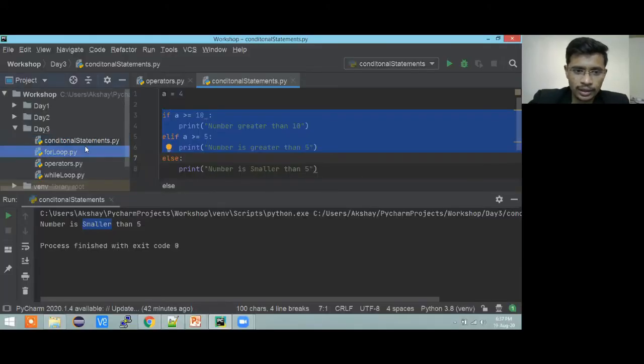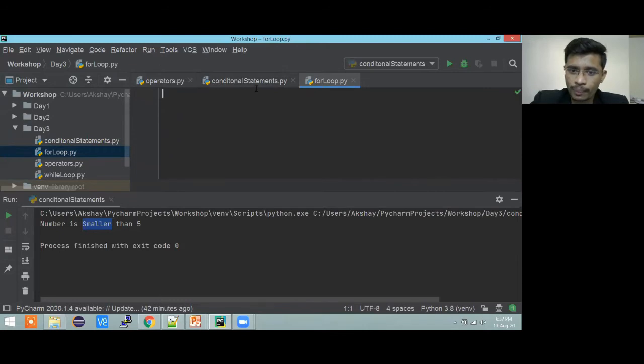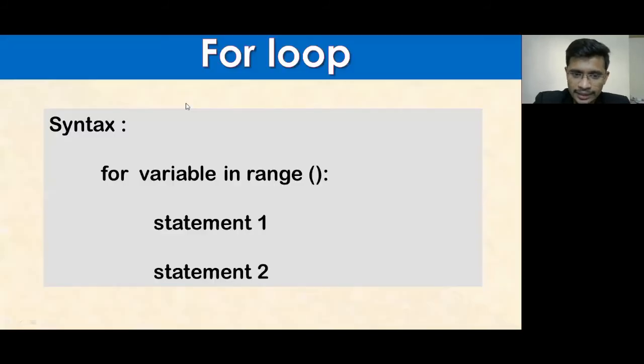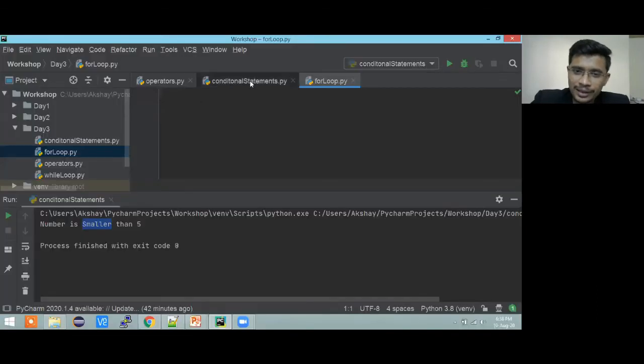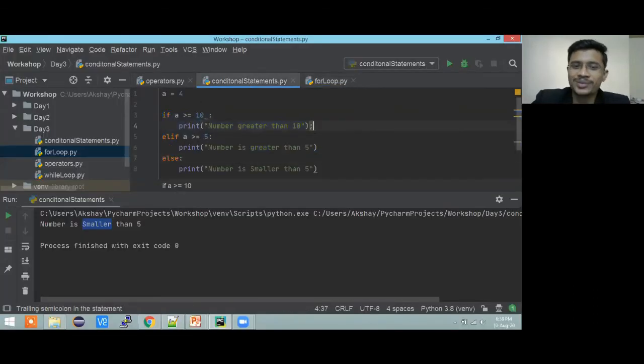So I'll go and show you the example of a for loop. The for loop is very simple, but it has a syntax. Whenever you shift from one programming language to another, those who are new find it really easy because they only grab what I'm teaching. But those who already knew something will get confused: 'Oh, it was like this in that one, and like this in this one.' Your mind will sometimes misbehave with you. It happens with me too, there were many times I gave a comma over here. It happened almost 2-3 times in my last session while programming on Raspberry Pi. It happens, we are human beings.